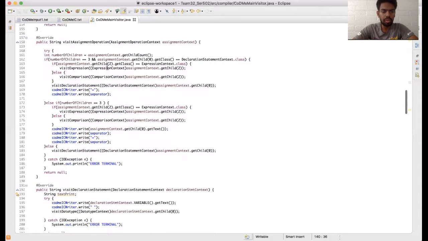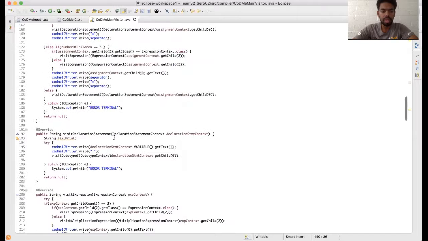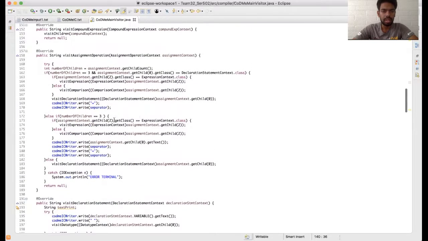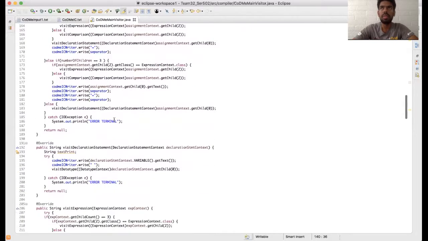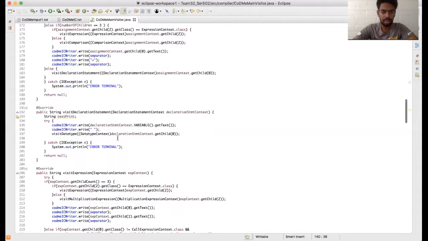Basically we are handling different cases, and if there is any error or something, then we can handle it here. For example, if there is x is equal to y, then both x and y should have the same data type. If they don't have the same data type, then our language doesn't support that. You must have the same data type.